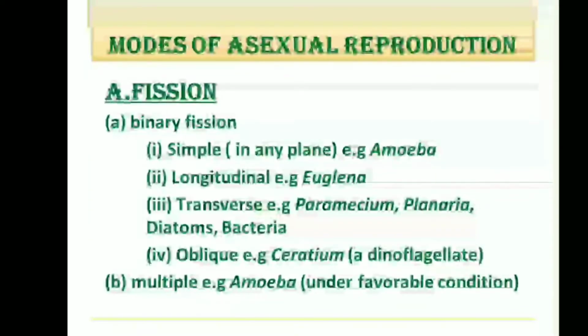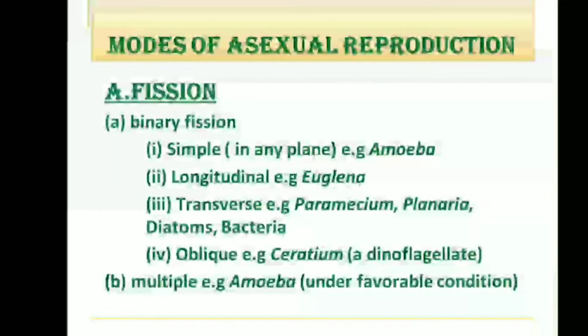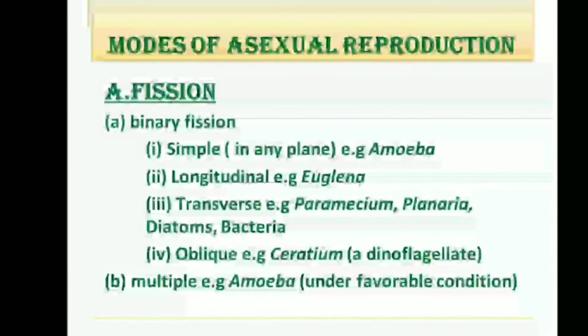Binary fission is again divided into four types. First one is simple binary fission. That means it can occur through any plane, as for example amoeba. Second one is longitudinal binary fission. It is found in Euglena. The third one, transverse binary fission, is found in Paramecium, Planaria, diatoms, and bacteria.